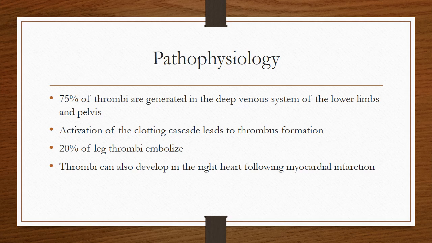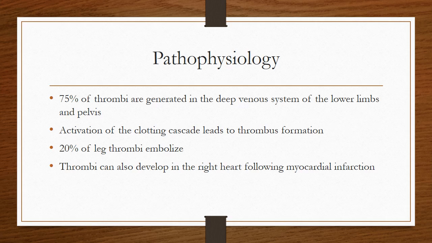The 20% of the leg thrombi embolize with a higher incidence in above knee clot than below knee clots. Larger clots may lodge at the bifurcation of the main pulmonary arteries, causing hemodynamic compromise. Smaller clots will travel more distally, infarcting the lung, causing pleuritic pain. These are more commonly multiple and bilateral and are found most often in the lower lobes, where blood flow is the greatest.